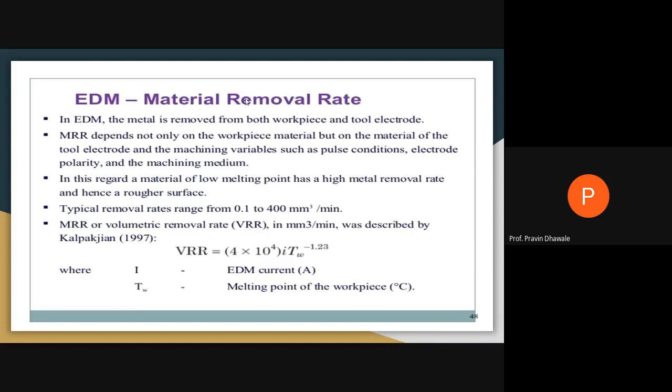If you know how much current is passing through this EDM machine, and if you know the melting point of the workpiece, then you can easily calculate the material removal rate for that particular process by using the formula for electric discharge machining. Write down this formula.